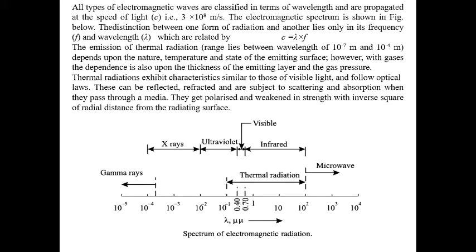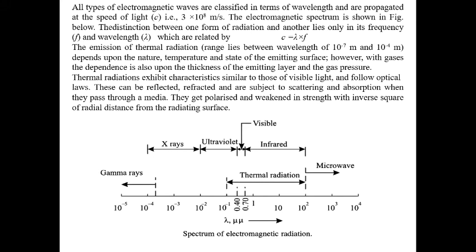So basically this is for thermal radiation, with wavelength 10 to the power minus 7 to 10 to the power minus 4. It depends upon the thickness of the emitting layer and the gas pressure. Thermal radiation exhibits characteristics similar to those of visible light and follows optical laws. So these can be reflected, refracted, transmitted, or scattered, depending upon your media.